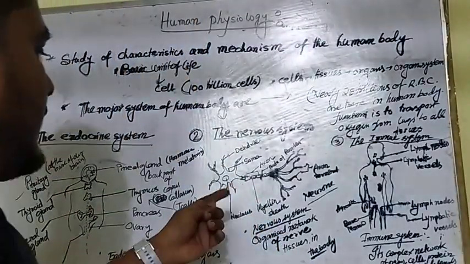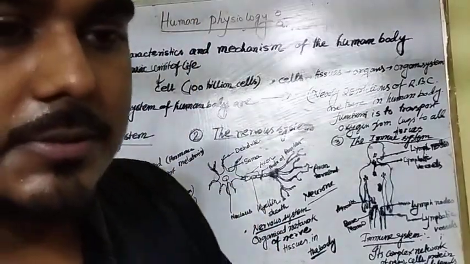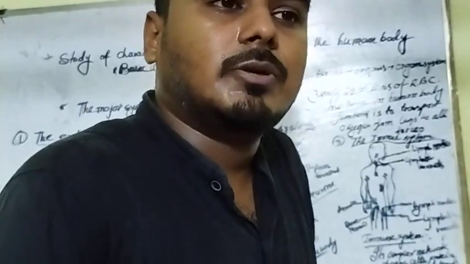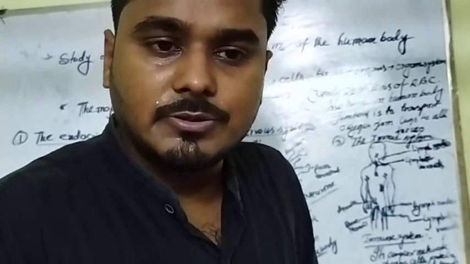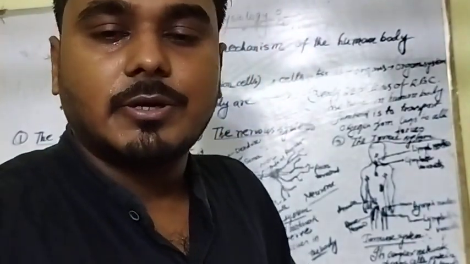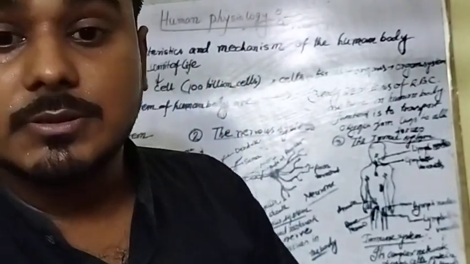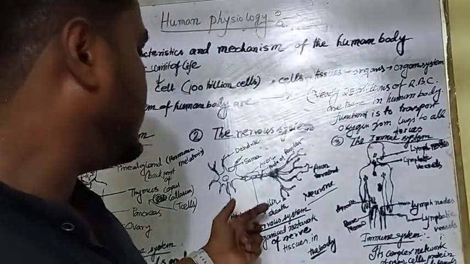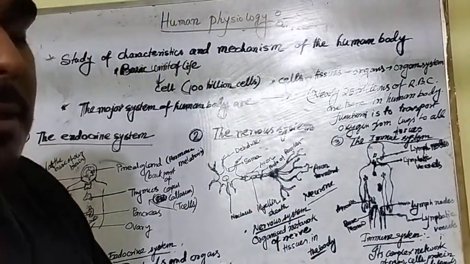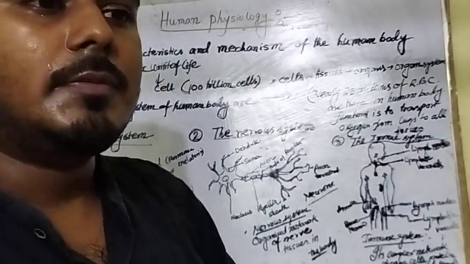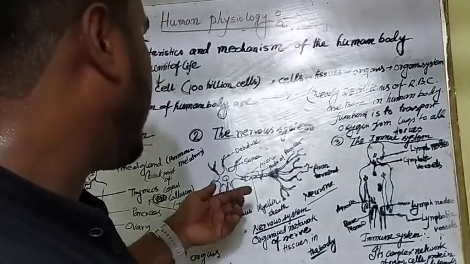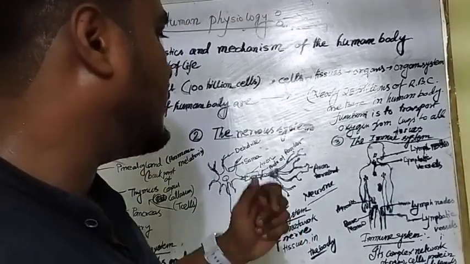And what is the myelin sheath? What is the function of the myelin sheath? The myelin sheath works as an insulator. As you already know, insulators like rubber and wood are bad conductors. The myelin sheath is made of protein, and it works as an insulator in the nervous system, in neurons.